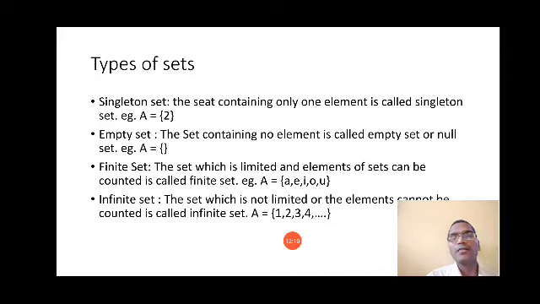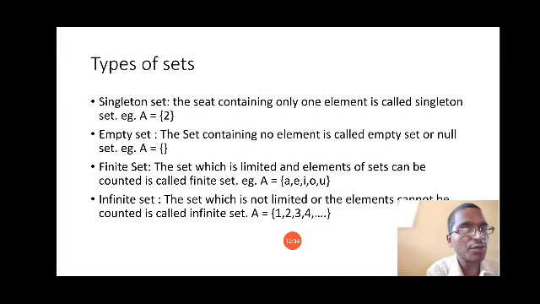Now see how I have written the example. Set A is equal to curly bracket open and close, means nothing is there. Your set contains not a single element. So whenever your set contains no element, that set is known as an empty set, or you can call it a null set.